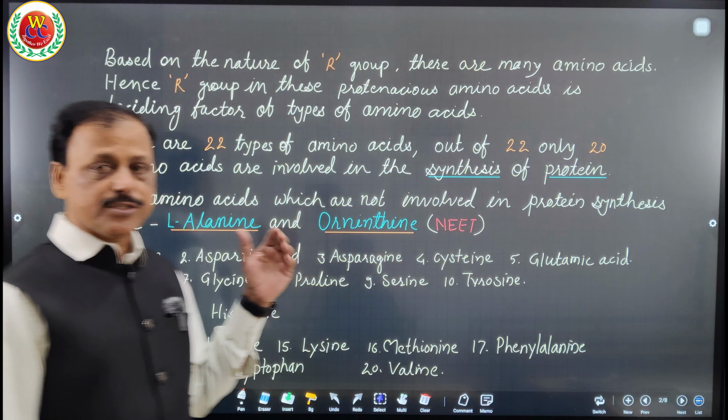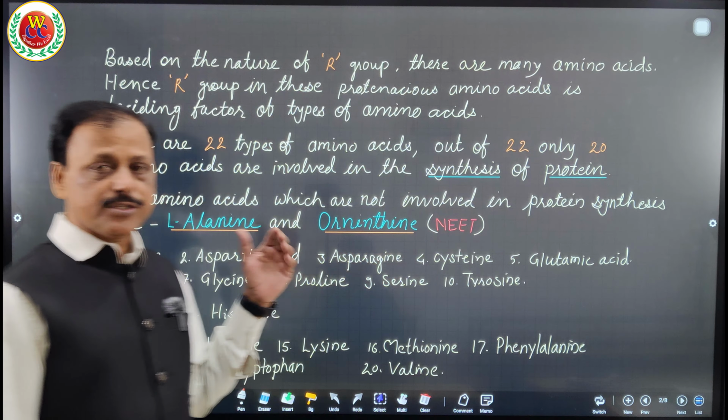Before that, as I explained, there are 22 different types of amino acid. Out of that, 20 are involved in protein synthesis and 2 are not involved. That we have already noted down. Now here, amino acids are classified. There are different ways of classification of amino acids. On the basis of requirement by living beings, they are classified as essential, non-essential and semi-essential.